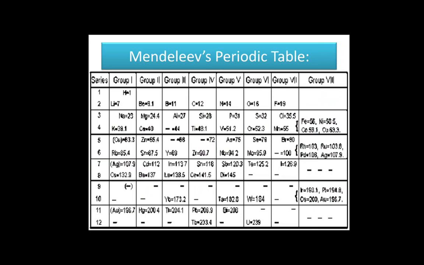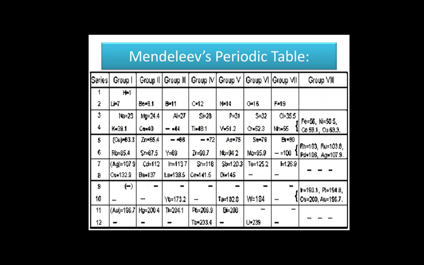Mendeleev's periodic table. The Russian scientist Mendeleev developed the periodic table, which is the most important step in the classification of elements. He arranged 63 elements known at that time in an increasing order of their atomic masses. Mendeleev found that the elements with similar physical and chemical properties repeat after a definite interval.